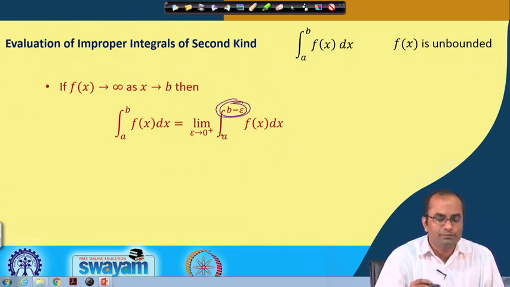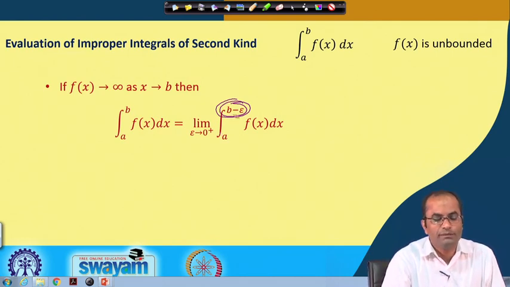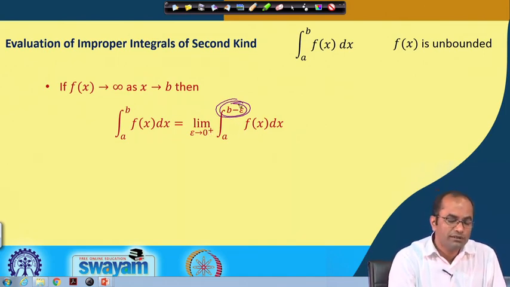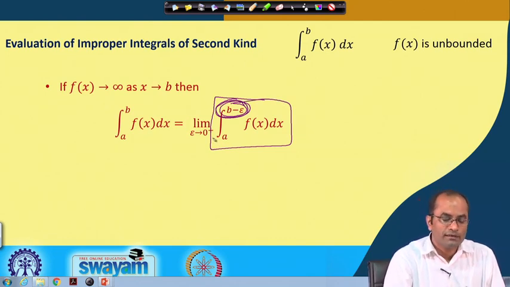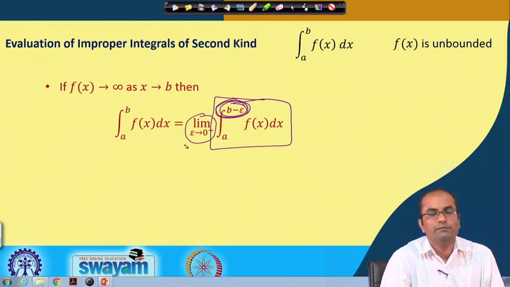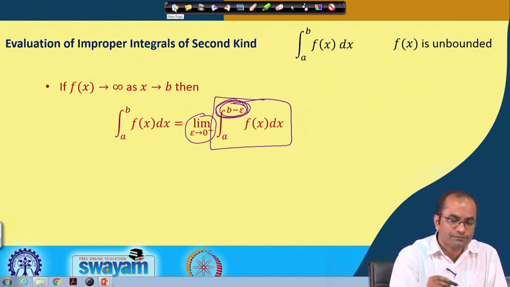The problem was at b, so we avoid it by using b minus epsilon. Now this is a proper integral, which we evaluate using the techniques developed earlier, and later we take the limit epsilon tending to 0 from the right side.